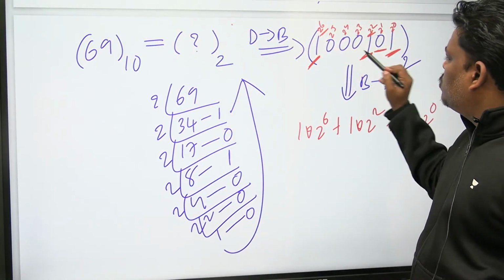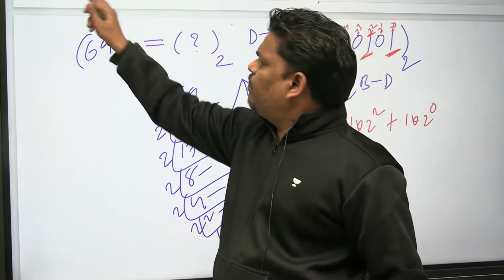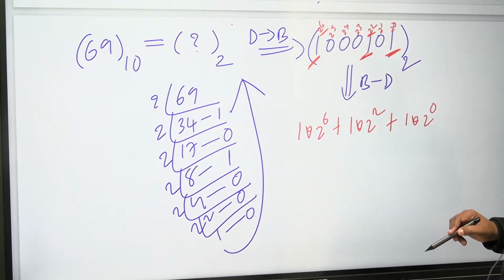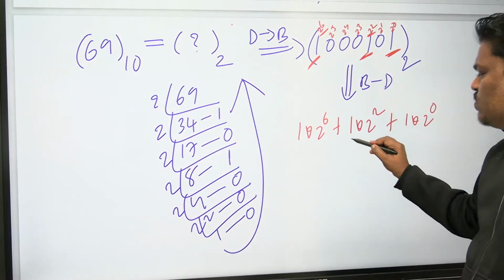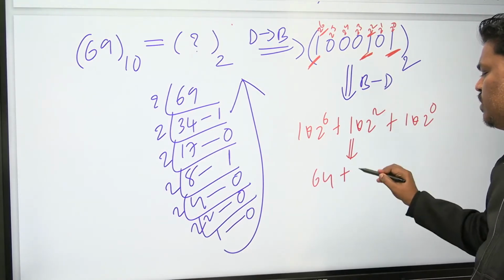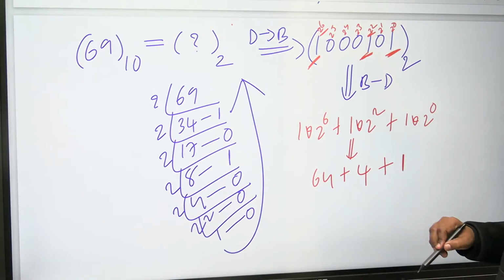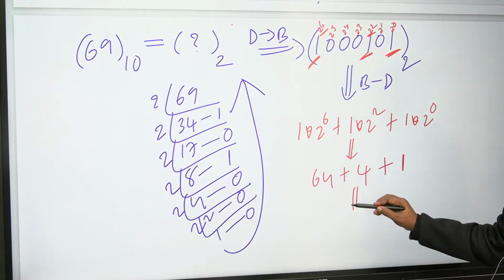So 1 into 2 power 6, 1 into 2 square, 1 into 2 power 0. Can you say what is the answer? 2 power 6 means 64, 2 square means 4, 2 power 0 means 1. It will become 68 plus 1, 69. So this is the way.